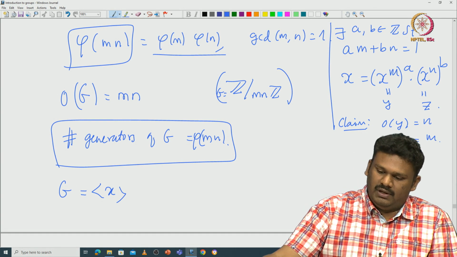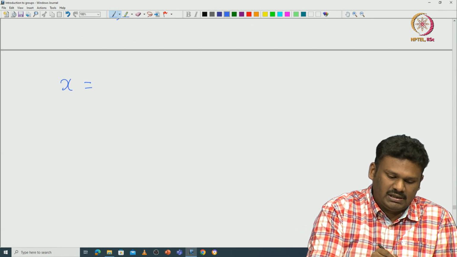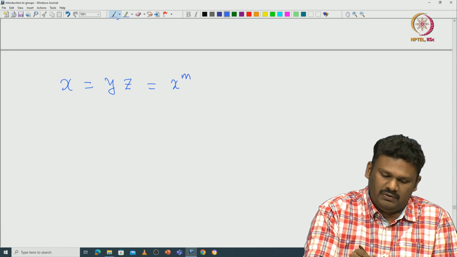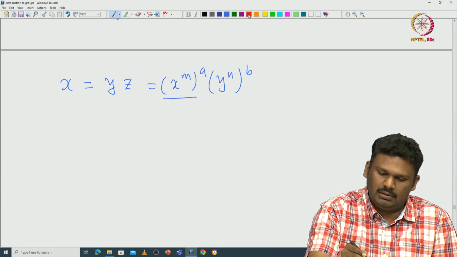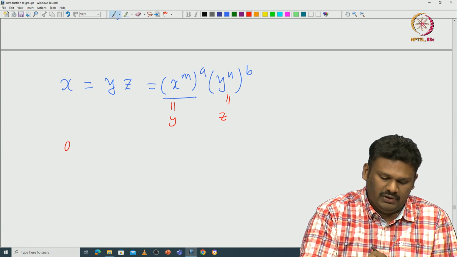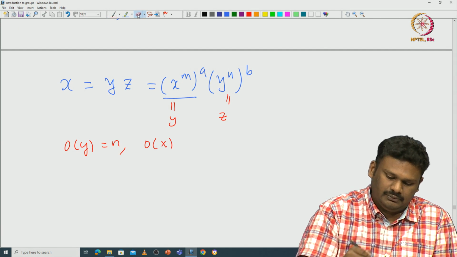So, basically what we have done, if you think about it, is write x as some product yz, namely x power ma times x power nb. This is my y, this is my z, and we are claiming the order of y is n and the order of z is m.